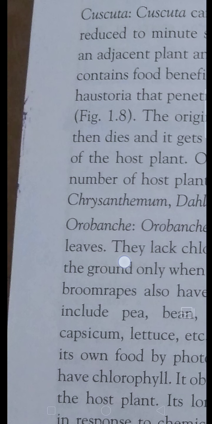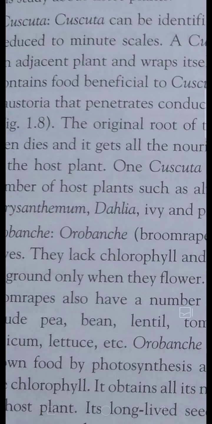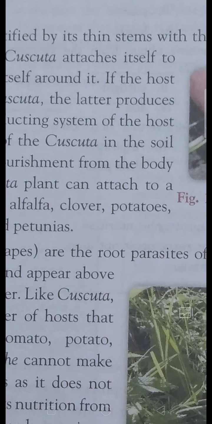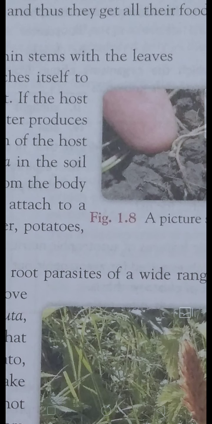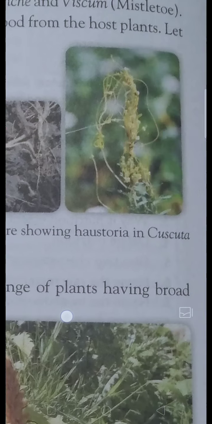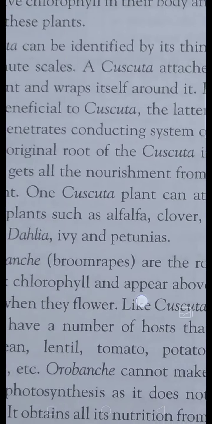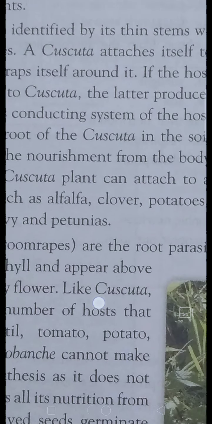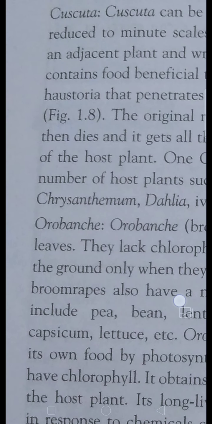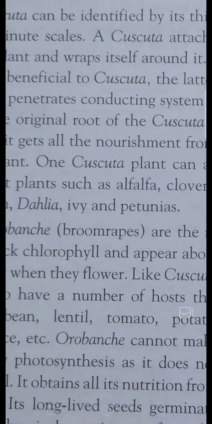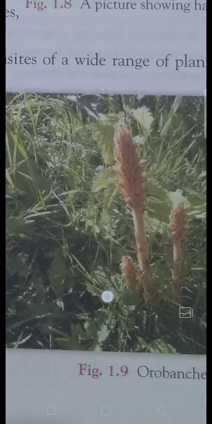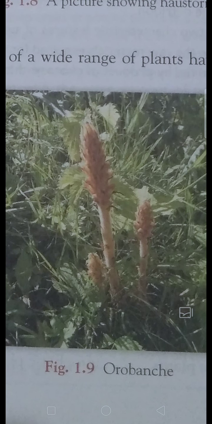Another one, Orobanche. This is also a broomrape, a root parasite of a wide range of plants having broad leaves. They lack chlorophyll and appear above the ground only when they flower, like Cuscuta. Here you can see this is a yellowish-colored, grass-like structure.